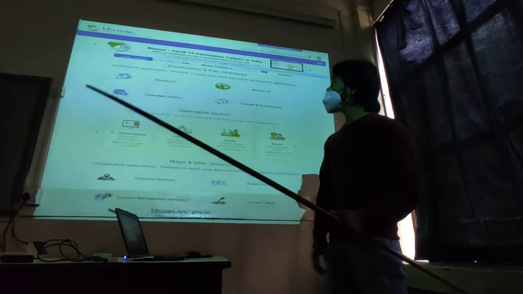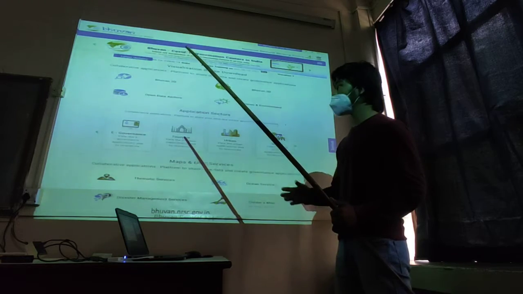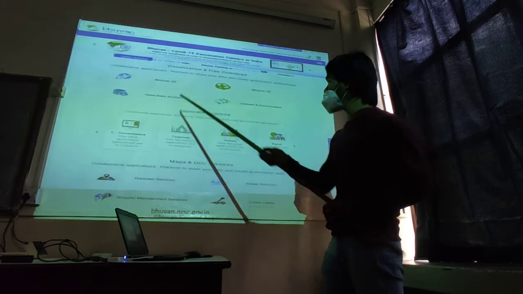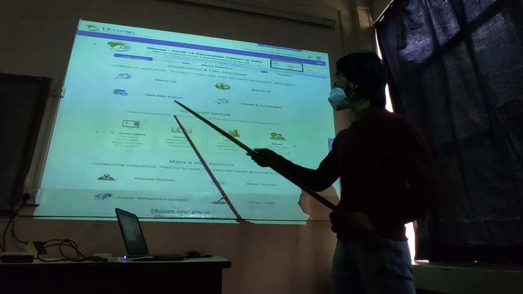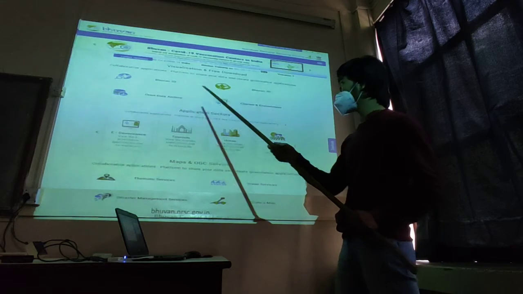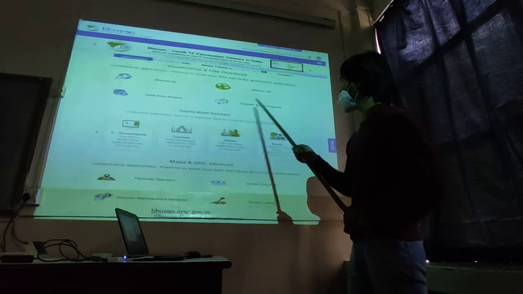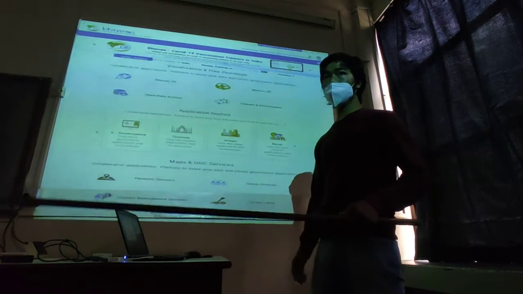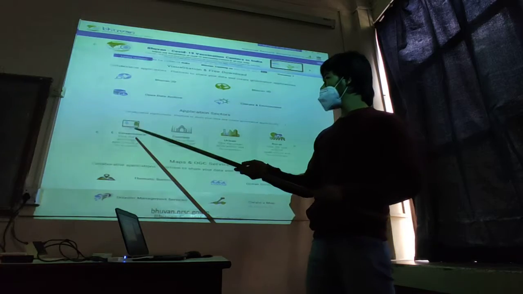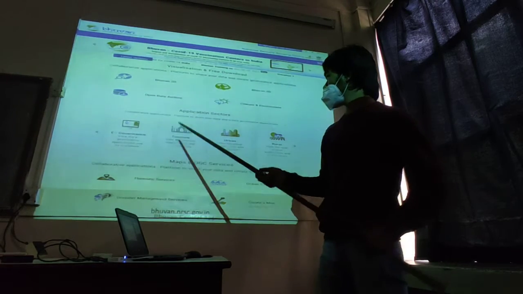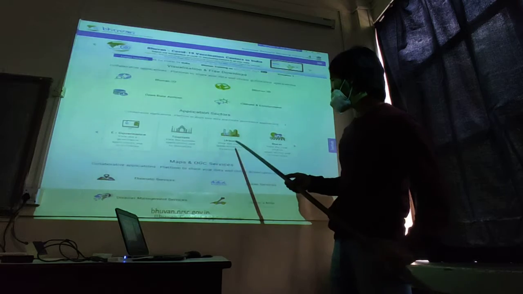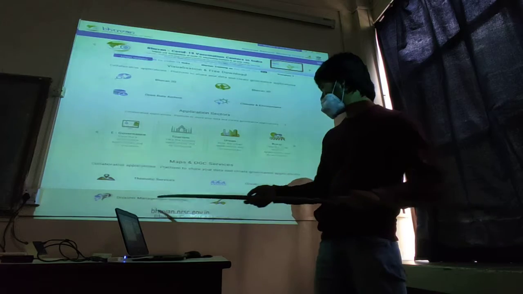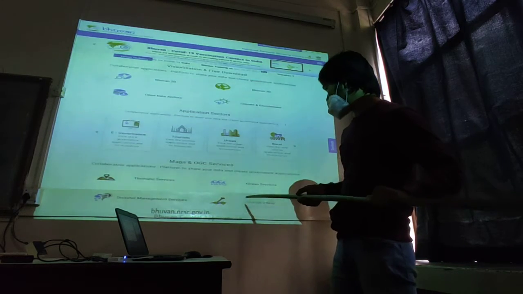I thought of showing you the online version, but it's not possible, so I just took a screenshot of the home page. So this is Bhuvan 2D, Bhuvan 3D, and these are the open data archive where you can download the data. These are public domains and climate and environment. And this is the government site where each and every state of India has their own portal, so they upload their own information regarding that. And these are some of the tourism related and urban and rural planning, and these are thematic services, ocean services, disaster management, and create a map.